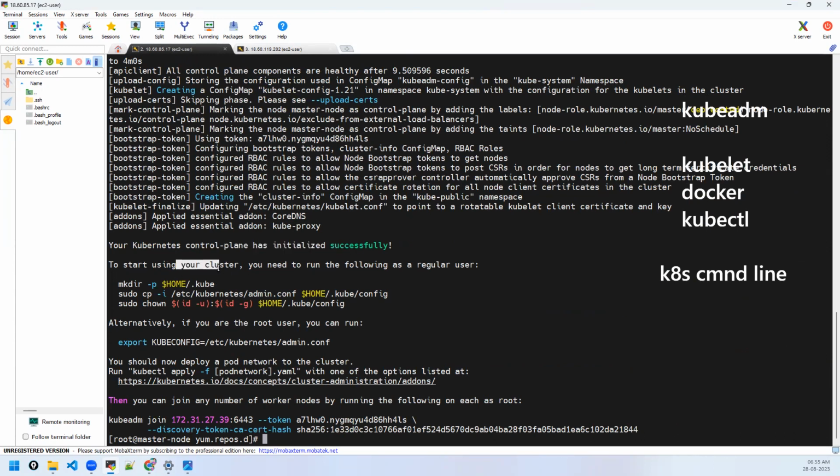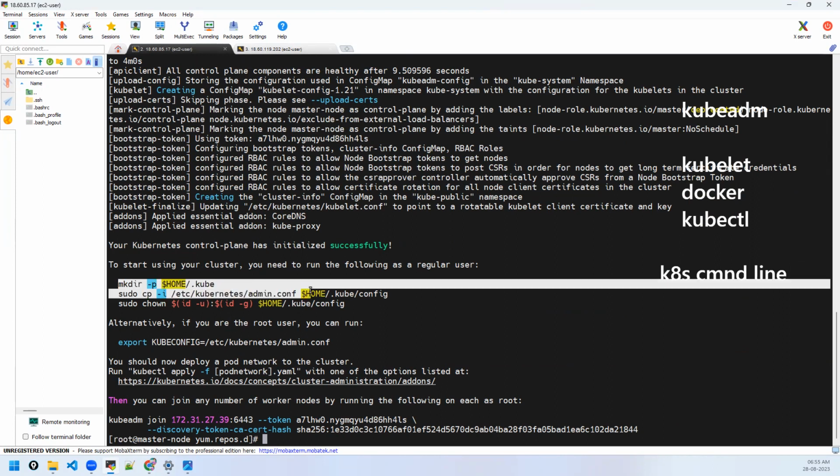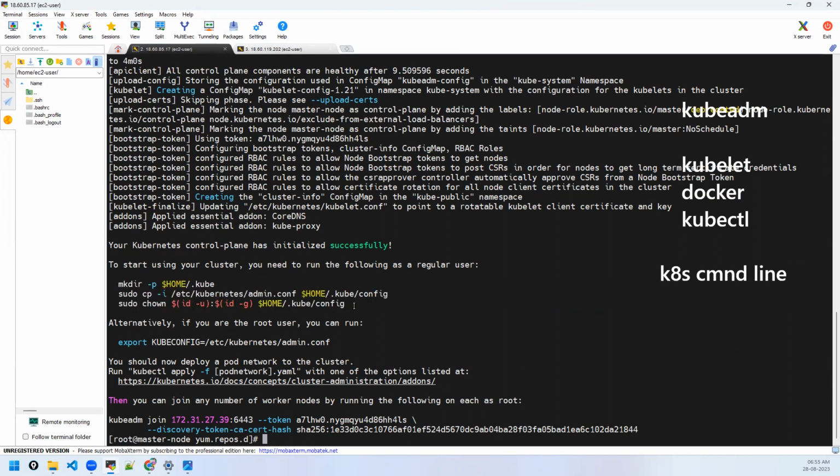To start using the cluster, you need to run the following as a regular user. See, I have created the cluster as root user, but always you will not have root user privileges. You should be starting your cluster as a regular user or any other. See, this is my master node. It's not always that you jump onto your master and run these commands. You will never log into your cluster. You will connect to the cluster from outside. How to do that also I'll show you, but that's how you do it. You don't need to log into your master node.